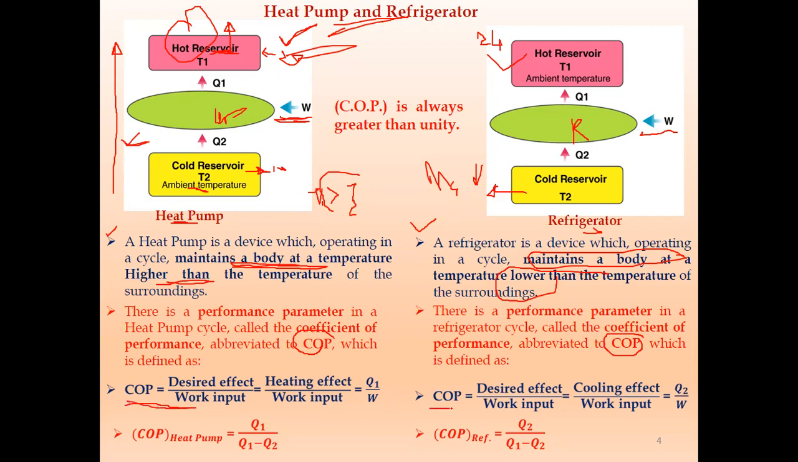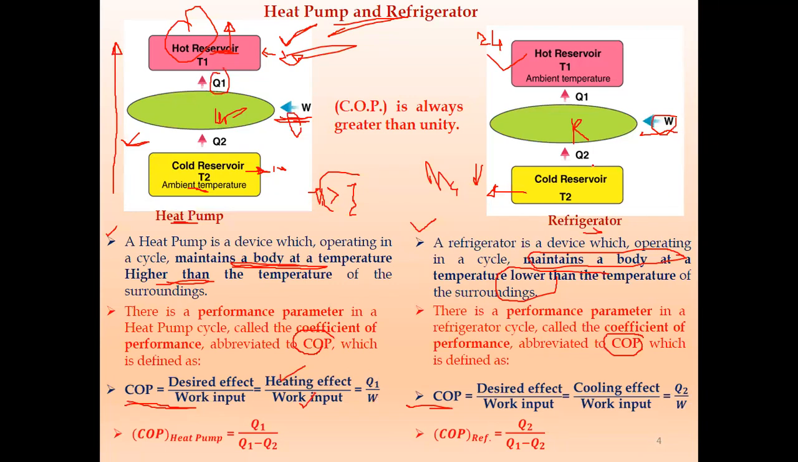COP is nothing but the desired effect upon work input. The output is either we have to maintain the temperature higher than the ambient temperature, or maintain the temperature lower than the ambient temperature. So it is the desired effect upon work input. Here the input is work, the output is your temperature. So for the heat pump the desired effect is the heating effect, the work input is W. The heating effect is nothing but maintaining the hot reservoir temperature T1, so the heating effect is Q1. So it is Q1 upon W.